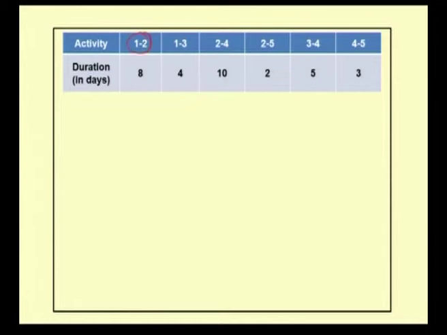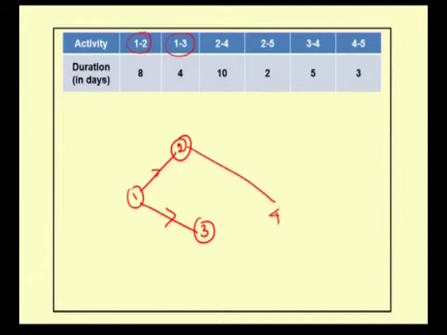First, let us construct the network for the given activities. Activities 1 to 2 and 1 to 3 are there. Then 2 to 4 is an activity, 2 to 5 is an activity, then 3 to 4 is an activity, so we connect 3 and 4. Then 4 to 5 is an activity, so we connect 4 and 5.